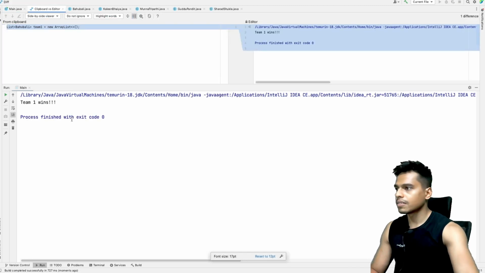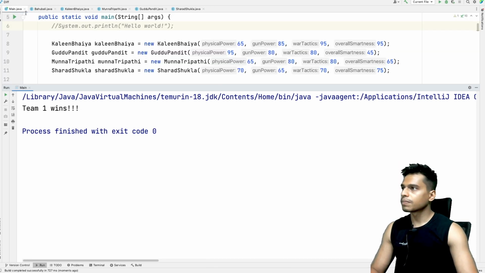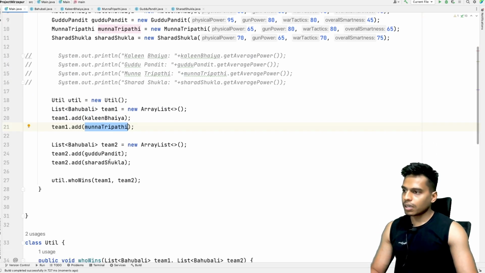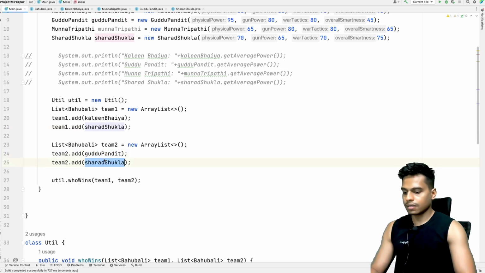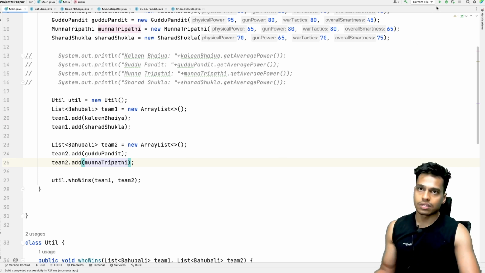So here you can see it says team1 wins. Team1 has Kaleen Bhaiya and Munna Tripathi. So let's change the team. Let's have Kaleen Bhaiya and Sharad Shukla in one team, and Guddu Pandit and Munna Tripathi in another team. Now let's see what happens this time.